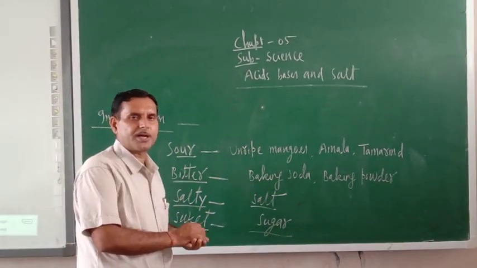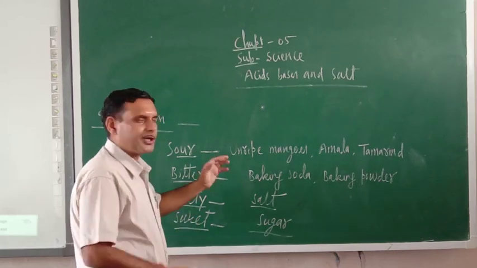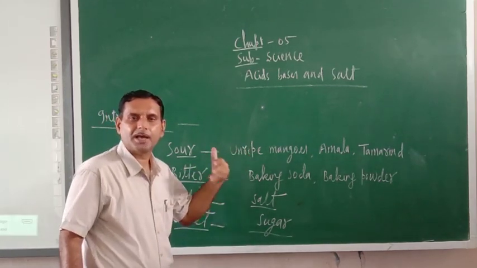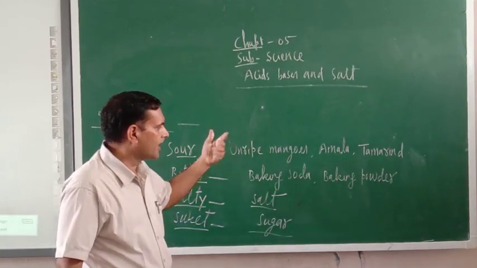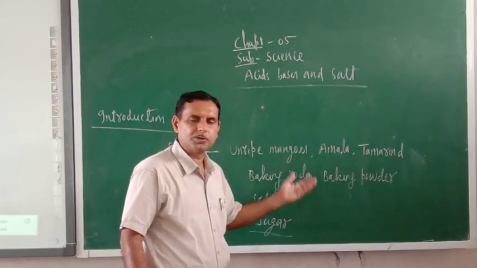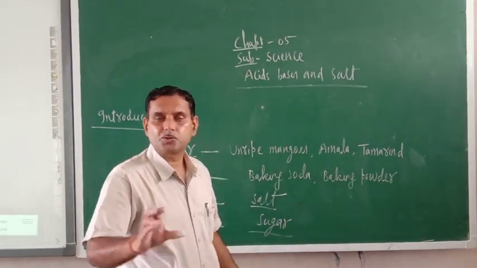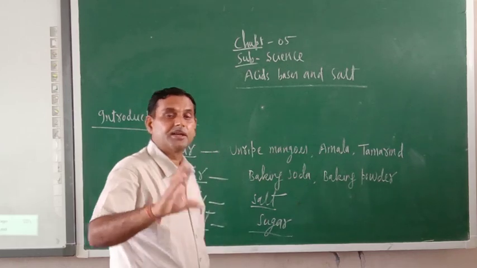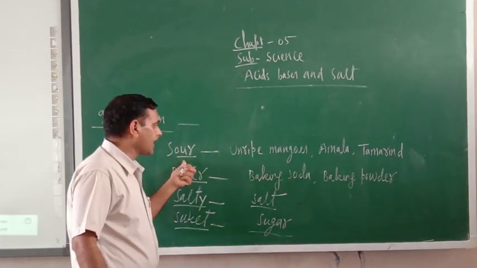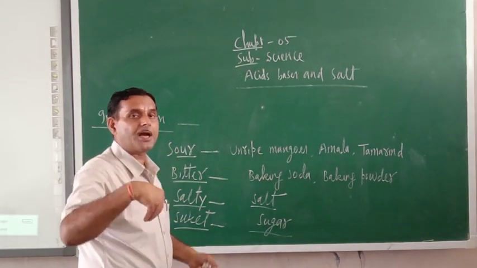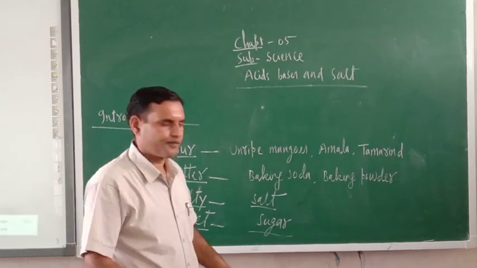And we are eating daily different kinds of fruits like orange, amla, grapes, unripe mangoes, tamarind.